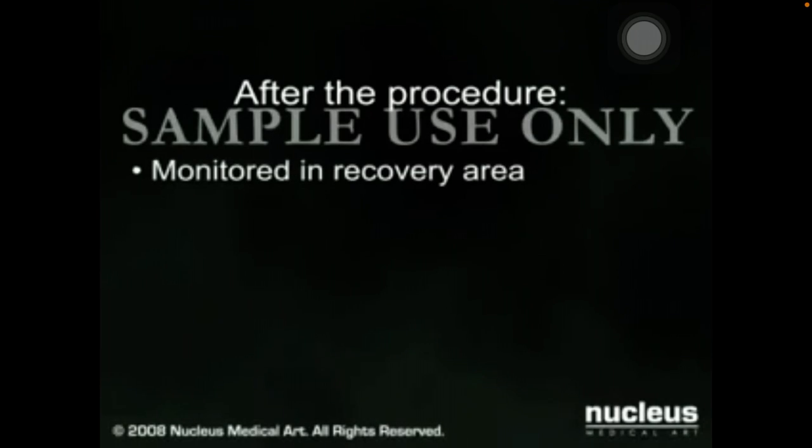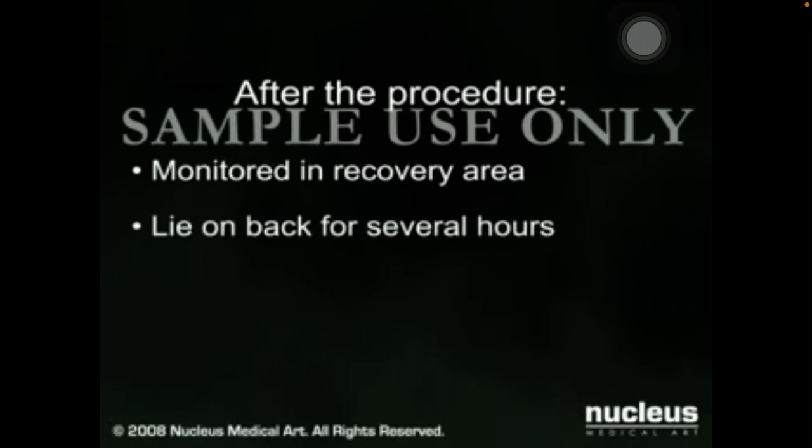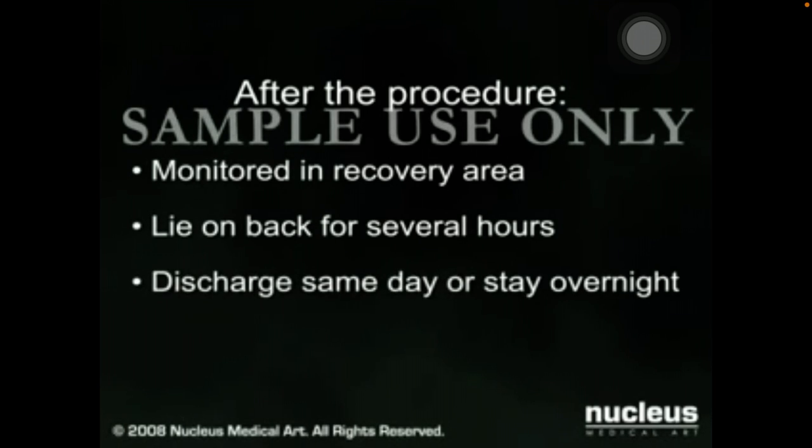After sufficient images of both coronary arteries and their tributaries have been recorded, the catheter will be removed through the groin. Pressure must be applied over the femoral artery to prevent bleeding. You will then be taken to the recovery room for 30 to 60 minutes of observation, after which you will be required to lie on your back for several hours with a pressure bandage in place over your groin. You may either be discharged home on the same day or after an overnight stay in the hospital.